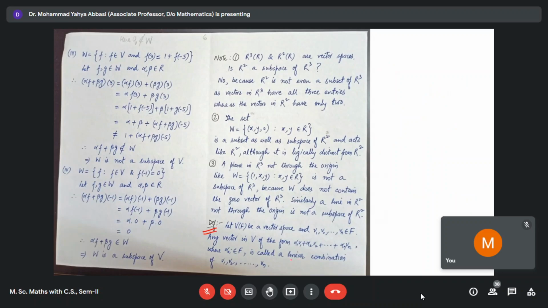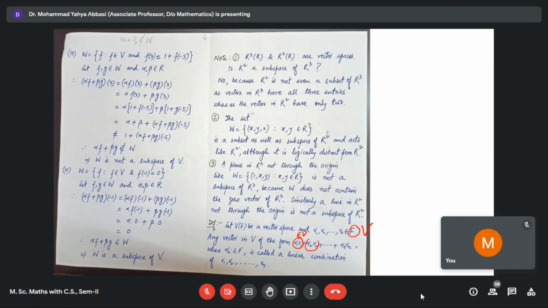Next is the definition of linear combination. As we have discussed, any vector space is closed under addition and scalar multiplication. Whenever we say that V is a vector space, there are two binary operations, internal and external. So if V1, V2 up to Vn are any elements of V, then alpha 1 V1 is an element of V, because V is closed under scalar multiplication.